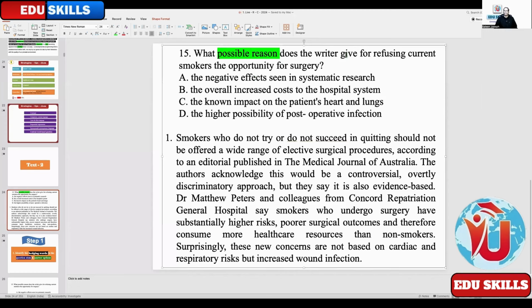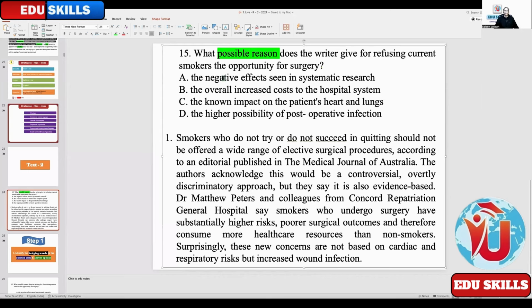Now coming, does the writer give for refusing current smokers the opportunity for surgery? Why do you refuse? Now, what is the problem here? Problem is refusing opportunity for surgery to the current smokers. Current smokers are refused surgery opportunity. That is the problem. And what is the possible reason? So they are asking for a reason, and a reason will be the answer. Okay, what are the reasons given here? What are the hedging words?